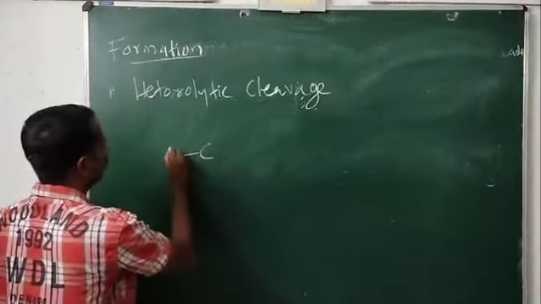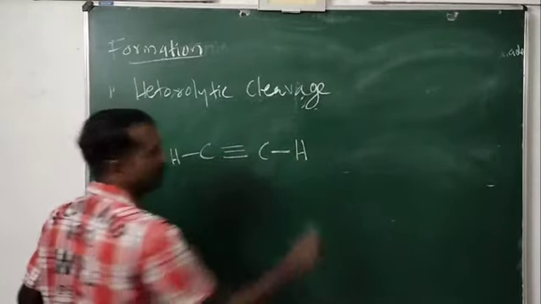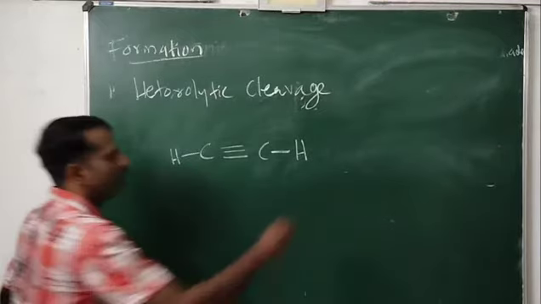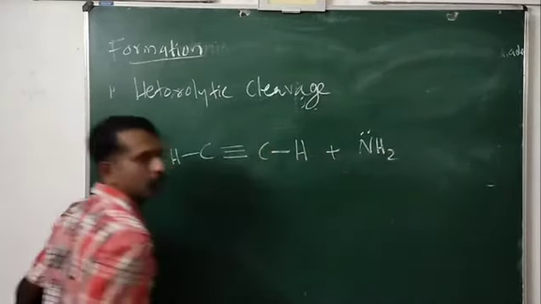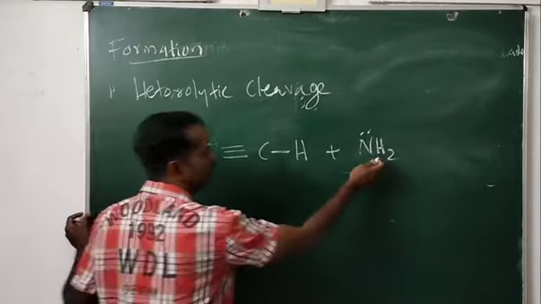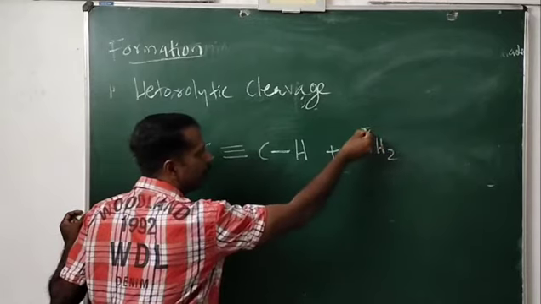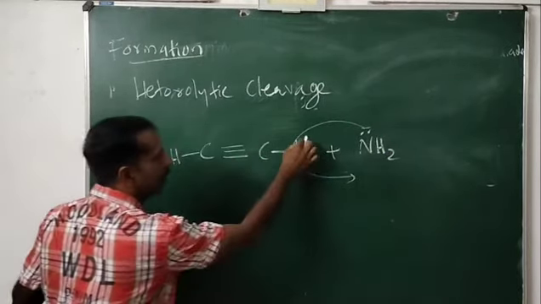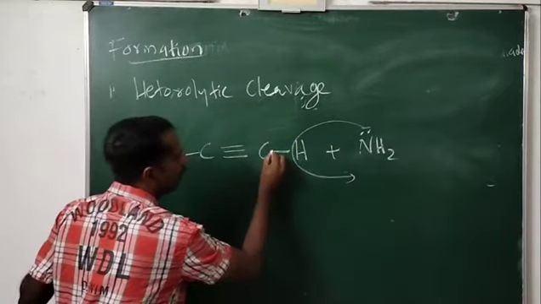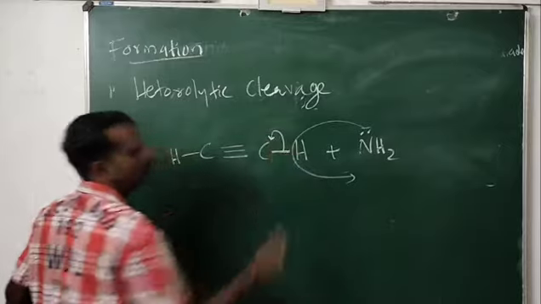Look at here. We are taking acetylene, CH triple bond CH. This is our compound. When it reacts with NH2 minus, which acts as a strong base, what will happen? This NH2 minus will abstract this proton, it will take this H plus. At that time, this bond pair of electrons will be shifted to carbon.